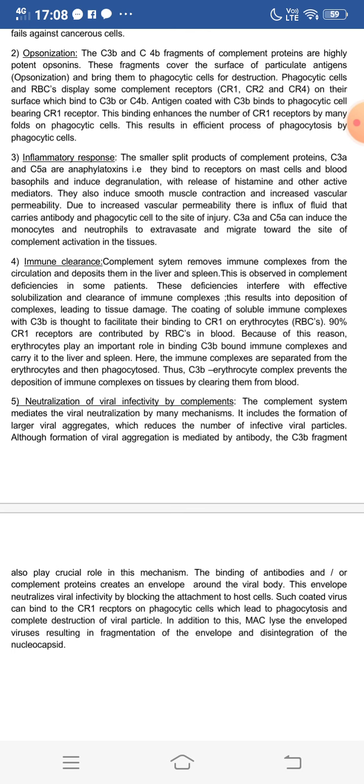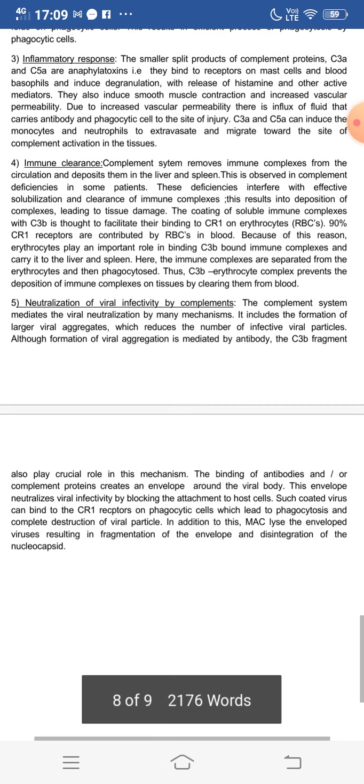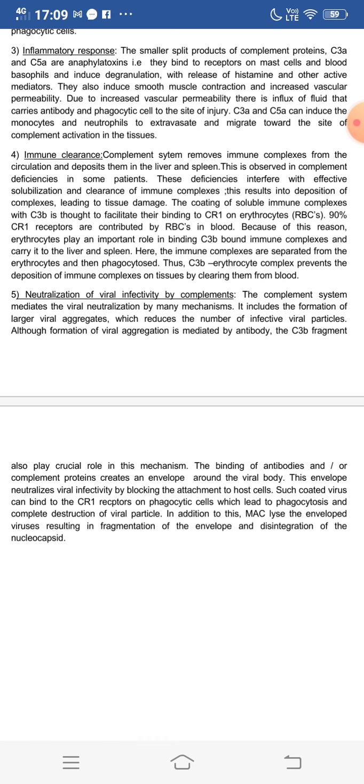The binding of antibodies and or complement proteins creates an envelope around the viral body. This envelope neutralizes viral infectivity by blocking the attachment to the host cells. Such coated virus can bind to the CR1 receptors on phagocytic cells, which leads to phagocytosis and complete destruction of the viral particle. In addition to this, the membrane attack complex lyses the envelope